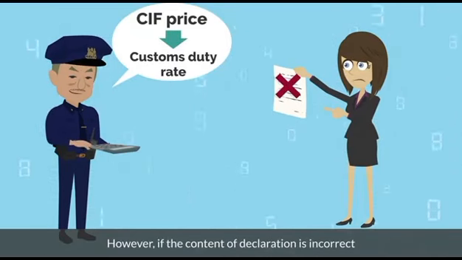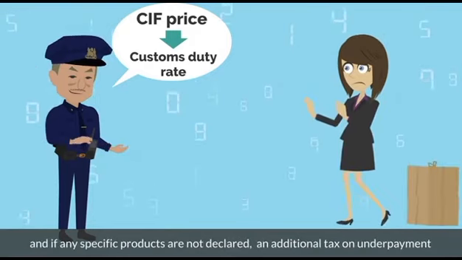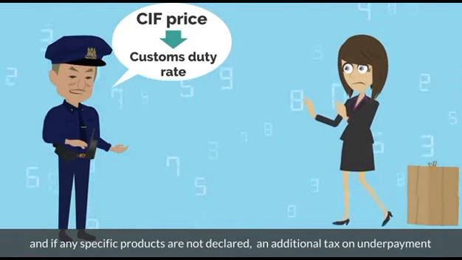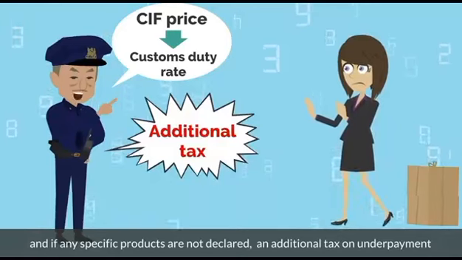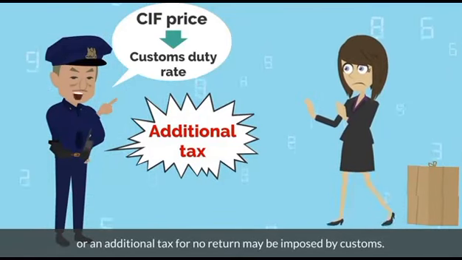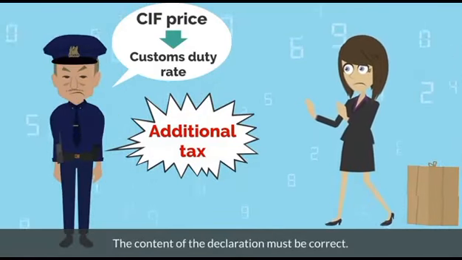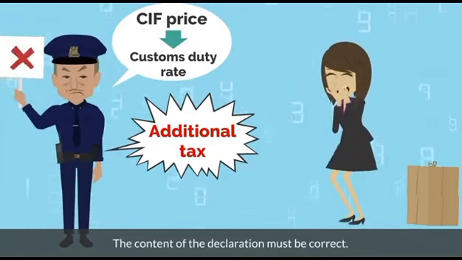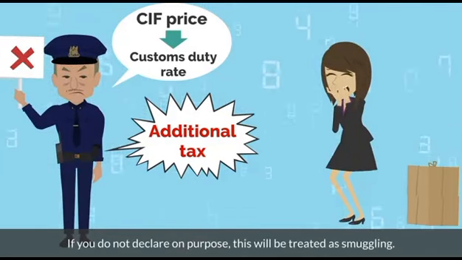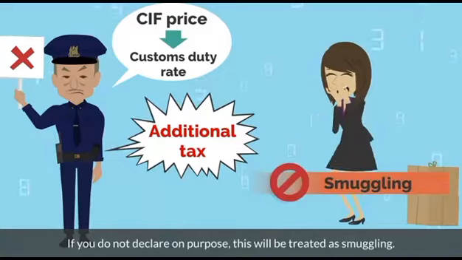However, if the content of the declaration is incorrect, or if any specific products are not declared, an additional tax on underpayment or an additional tax for no return may be imposed by customs. The content of the declaration must be correct. If you do not declare on purpose, this will be treated as smuggling.